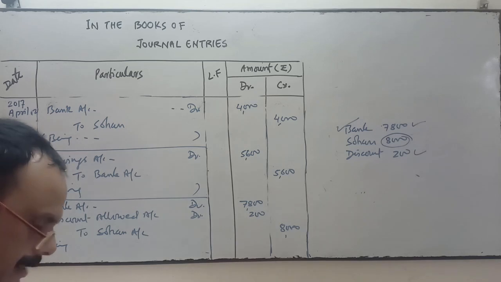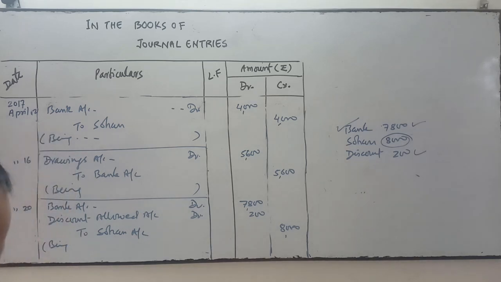Being amount received by check and discount allowed to him. This will be the narration, and block this area. Okay.